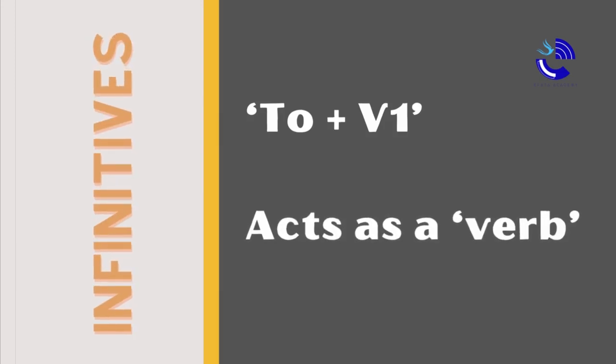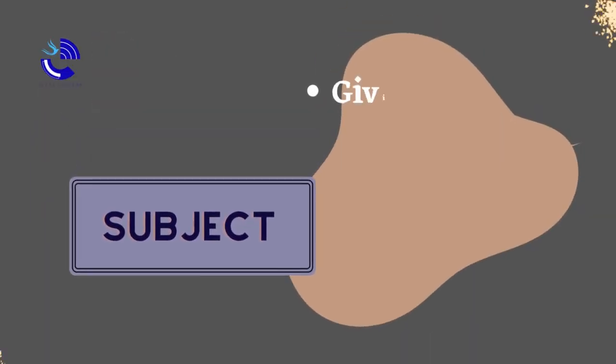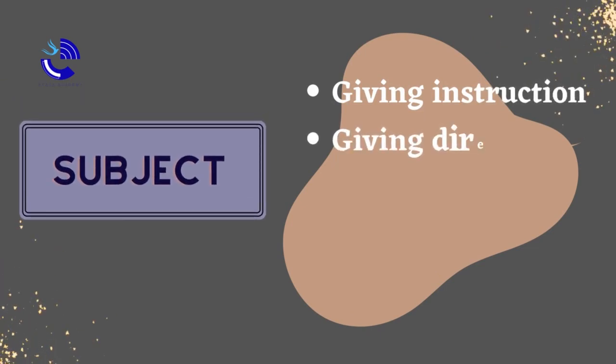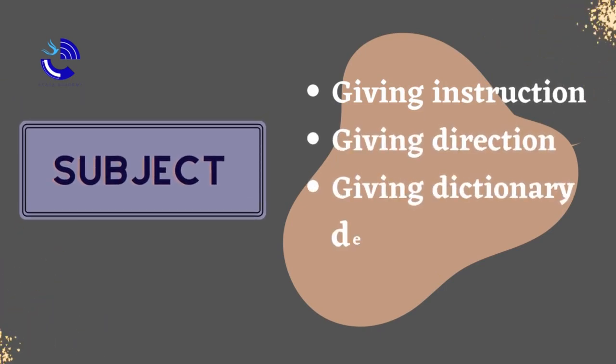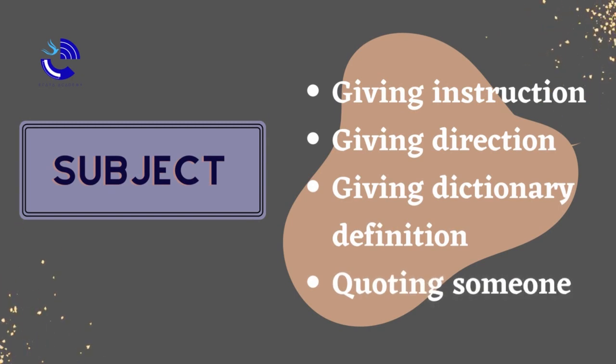Okay, let's start. First, let's talk about the infinitive. As I've told you earlier, the infinitive is to plus verb 1 and it usually acts as a verb in a sentence. That's the basic thing you can remember, because that's the major difference between gerund and infinitive. But let's discuss it a little bit deeper. Infinitive can also be a subject in a sentence. It may not be really common in verbal communication, but you may need it in writing because it shows a level of formality at some points. But in general, we can use the infinitive as a subject when we give these things.